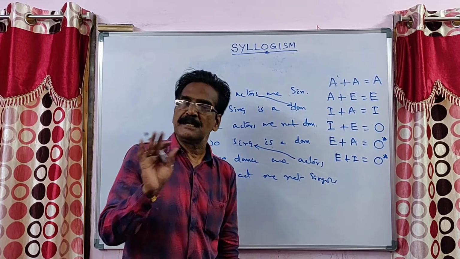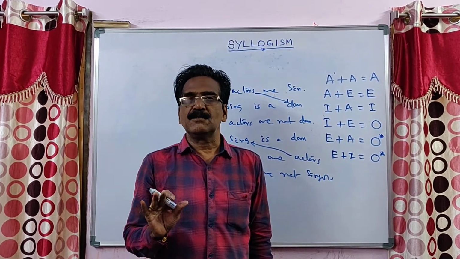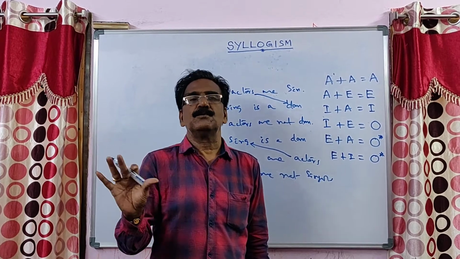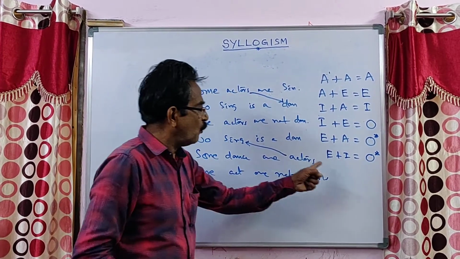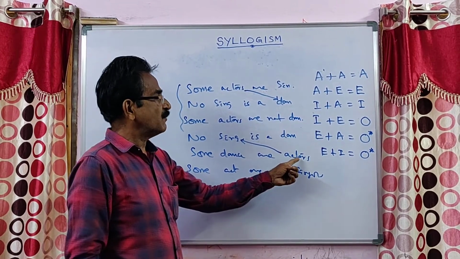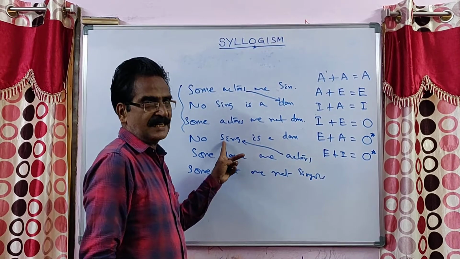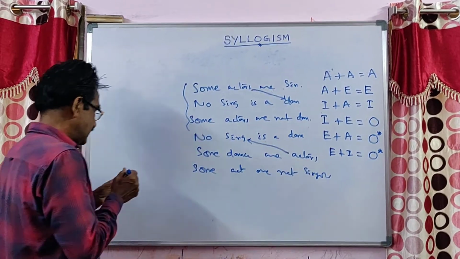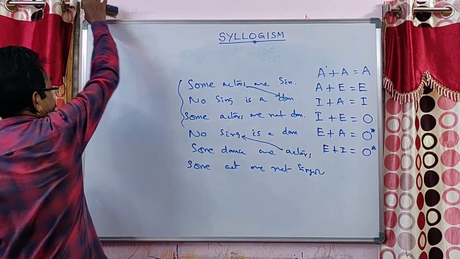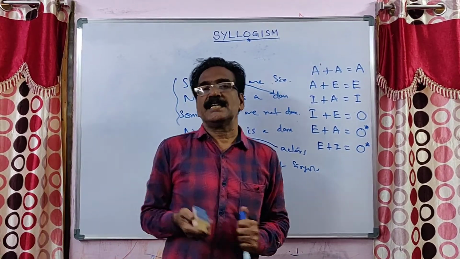So for both E plus A and E plus I, the conclusion is O star. O star means reverse O. The format is O, but the conclusion is from this end to this end. So those are the six rules we have in deducing logical deductions.